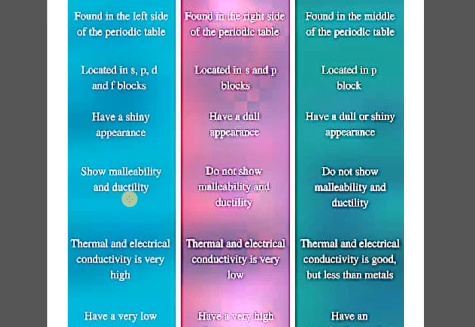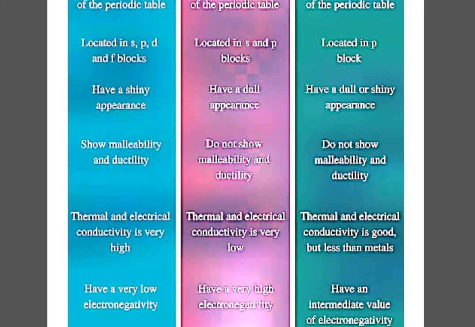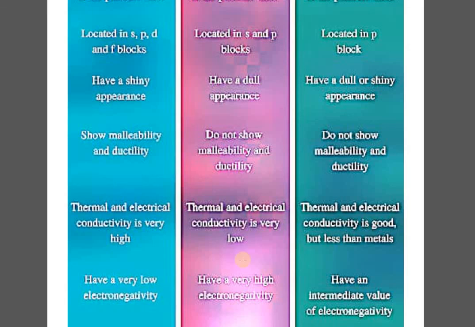Metals show malleability and ductility. Non-metals don't show these two, and the metalloids also do not show malleability and ductility. Now, when it comes to thermal conduction and electrical conductivity, it is high in the case of metals, low in the case of non-metals, and good in the metalloids, but definitely less in comparison to the metals.